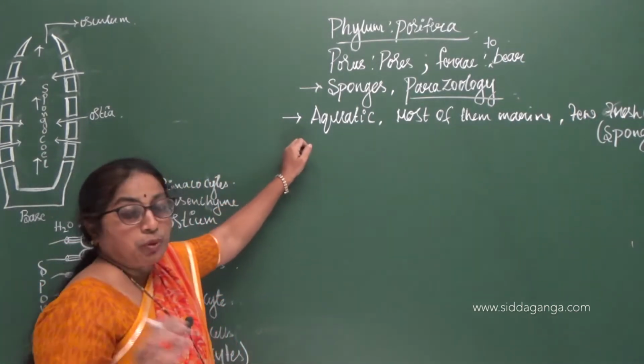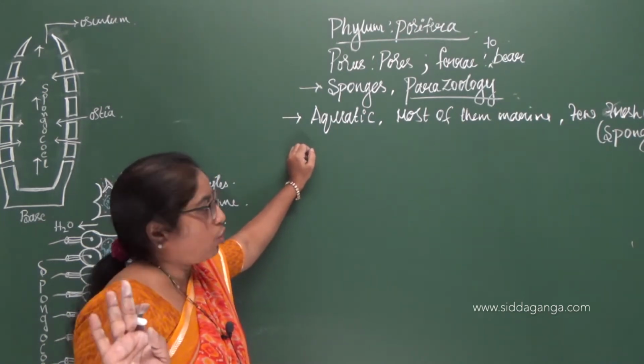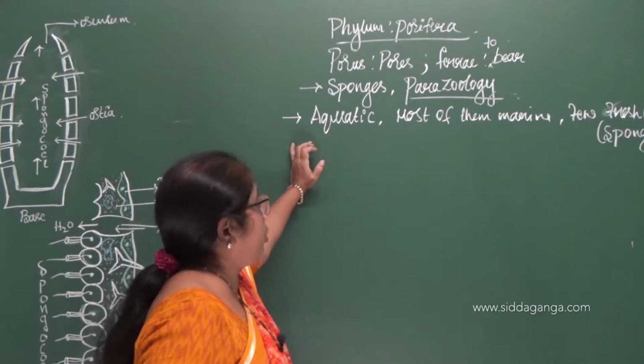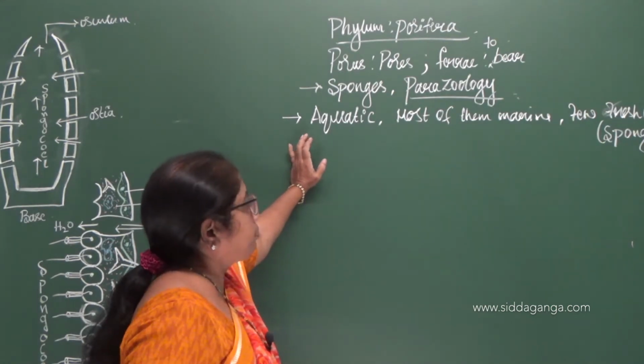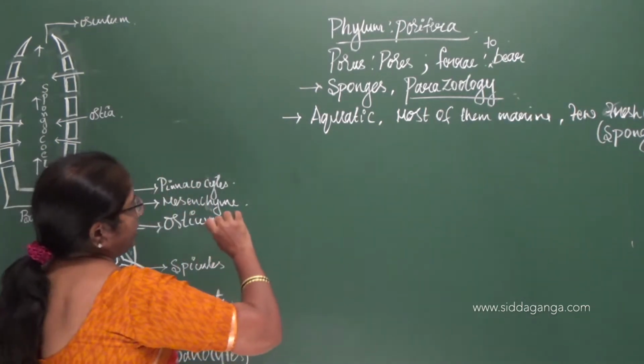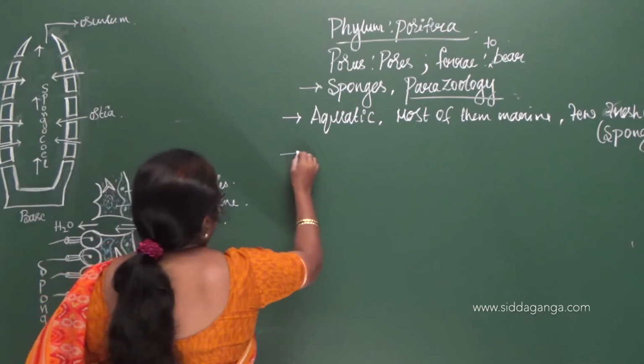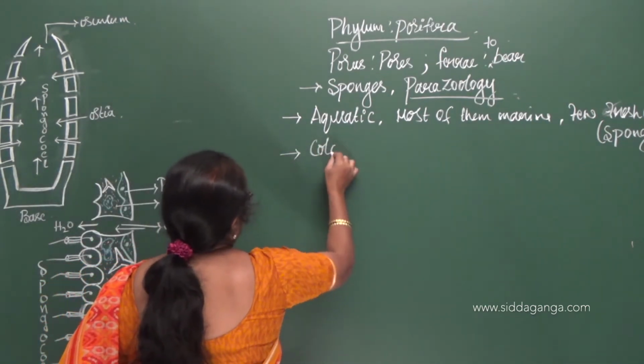Right? So Spongilla is one of the examples. Maybe it is the only freshwater poriferan found. And all the other forms are almost marine forms, that is they live either in seas or oceans. So second, they are colonial.